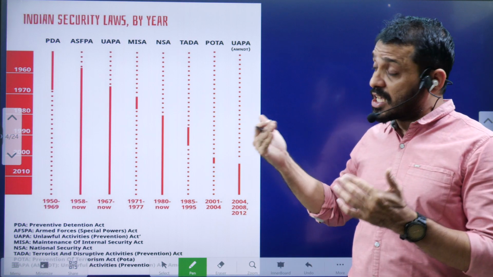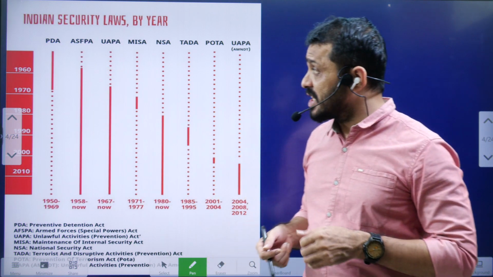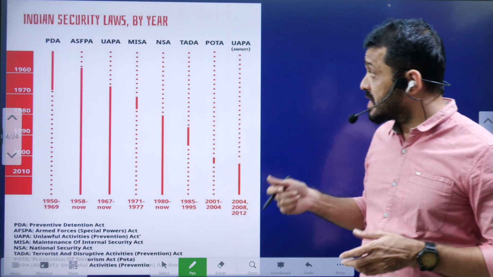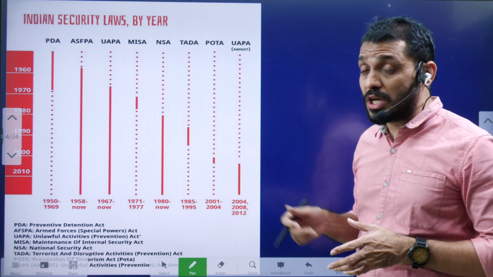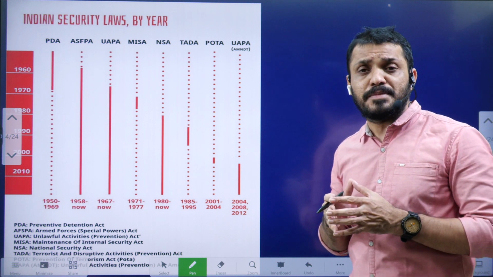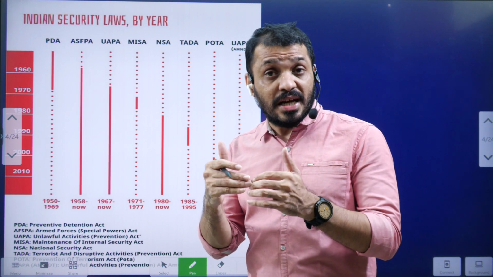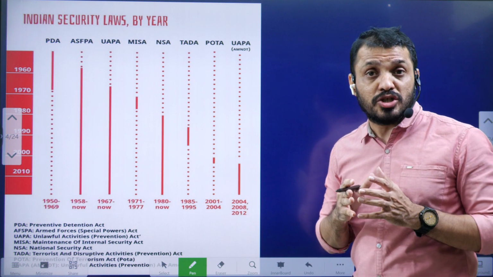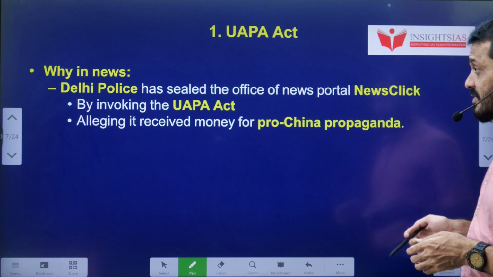Meanwhile, many other laws were enacted and they have been repealed as well, like PD Act, Preventive Detention Act, MISA, Maintenance of Internal Security Act, TADA, Terrorist and Disruptive Activities Act, POTA, Prevention of Terrorism Act. These acts were enacted and have been repealed. But the acts I mentioned earlier were enacted and are still continuing in the best interest of securing the sovereignty and security of the country.